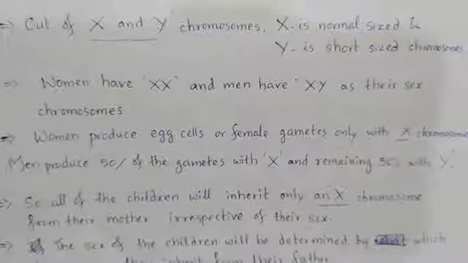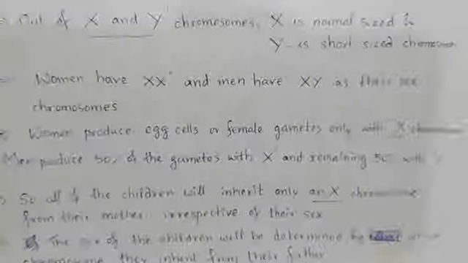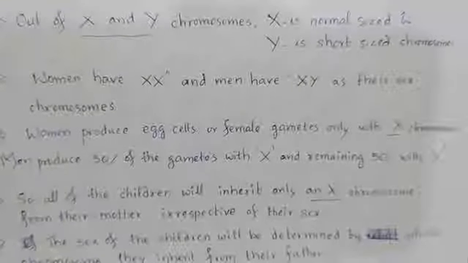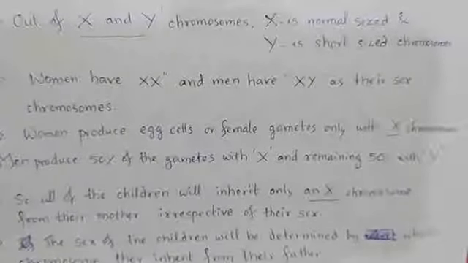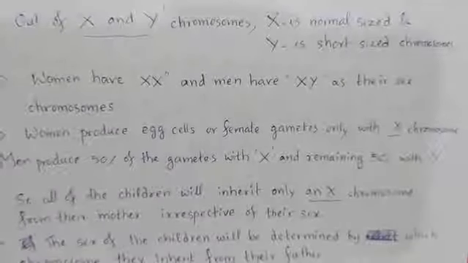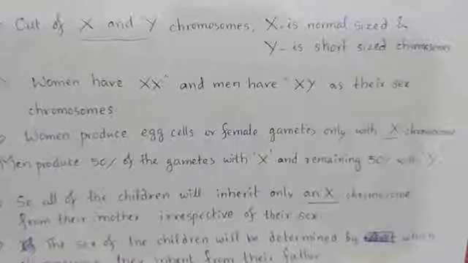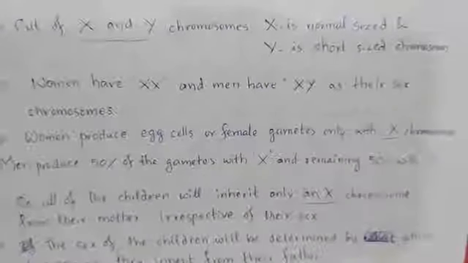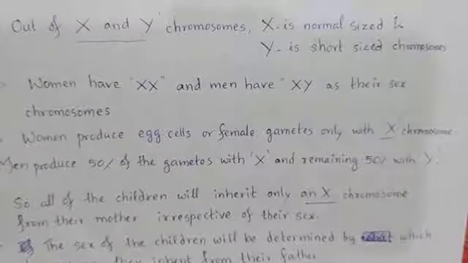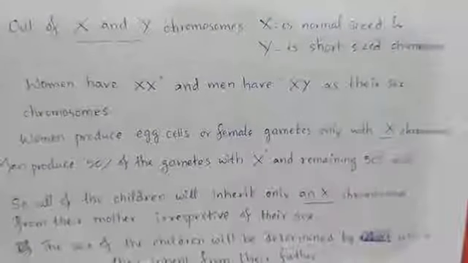Women produce egg cells or female gametes only with the X chromosome. Why? Because what do gametes get? A single set of chromosomes. Out of 22 pairs plus the 23rd pair, one set of 22 chromosomes goes into one gamete, and another set of 22 chromosomes goes to another gamete.